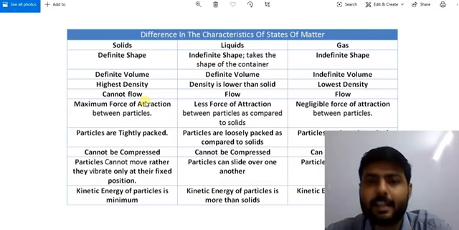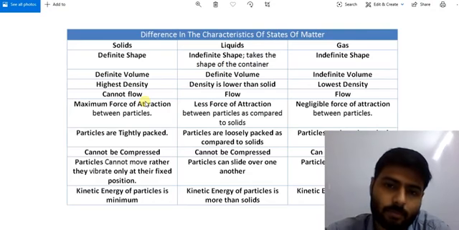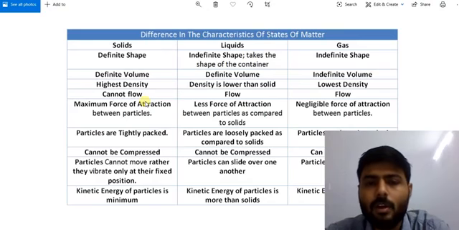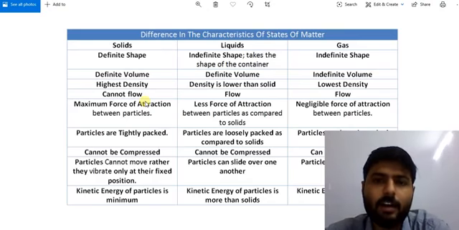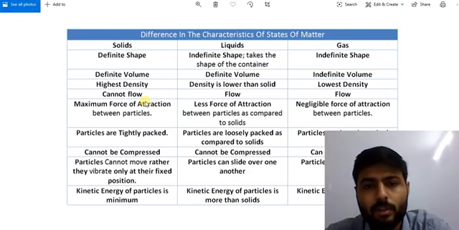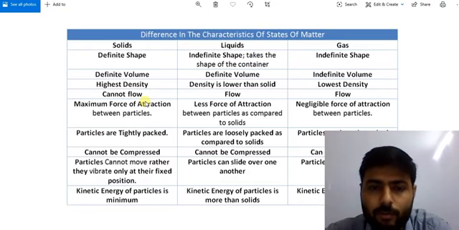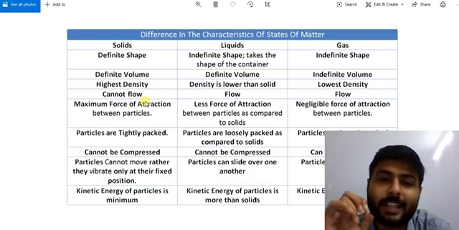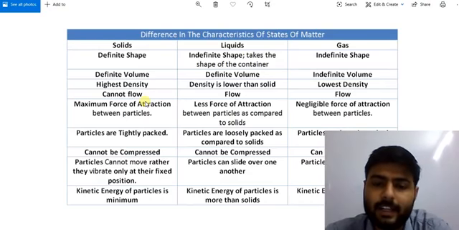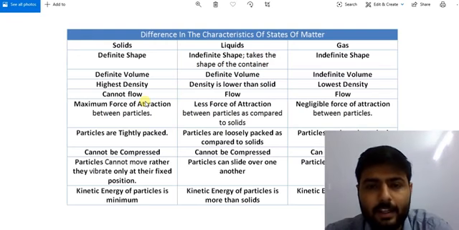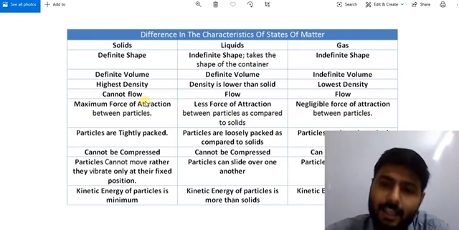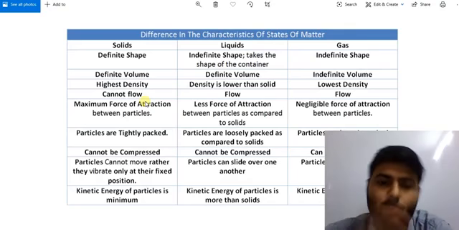So we can say that gases can flow. So we have the word fluid. Both liquids and gases are fluids. And what is a fluid? A fluid is a substance which can flow. And now we know that liquids and gases both can flow.